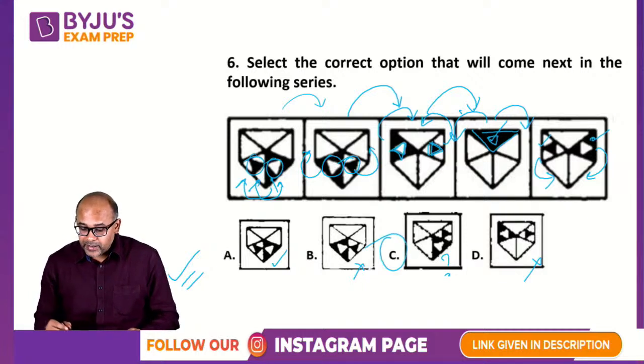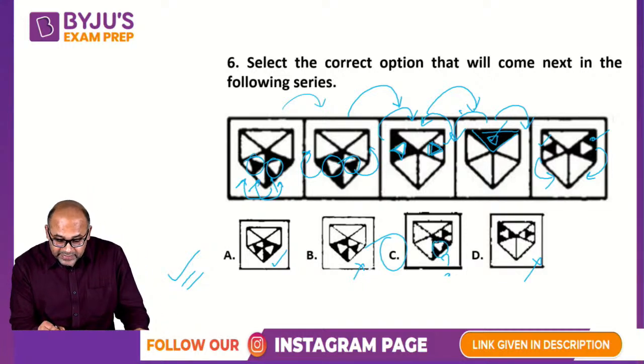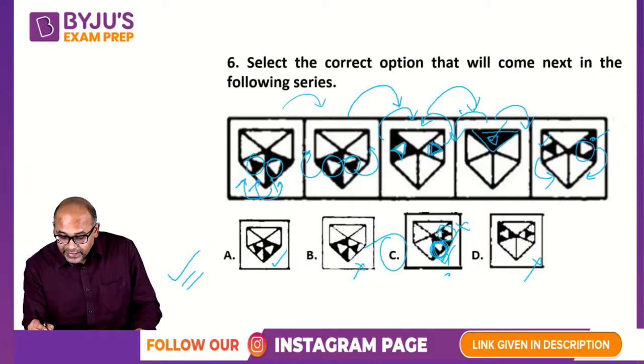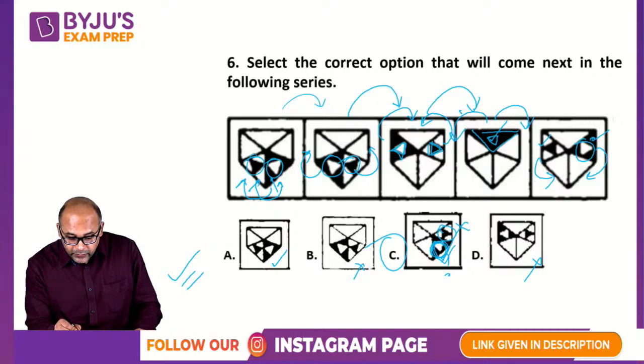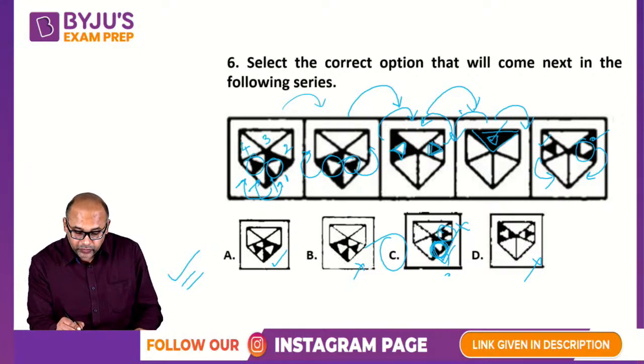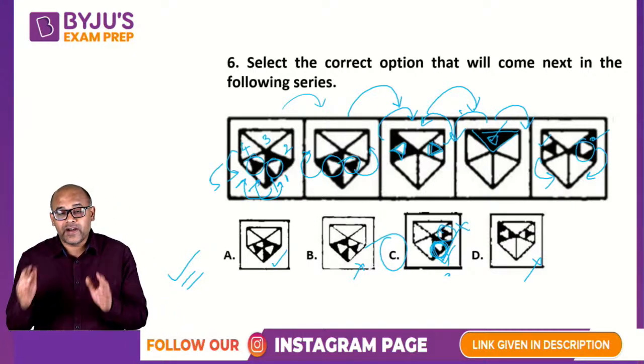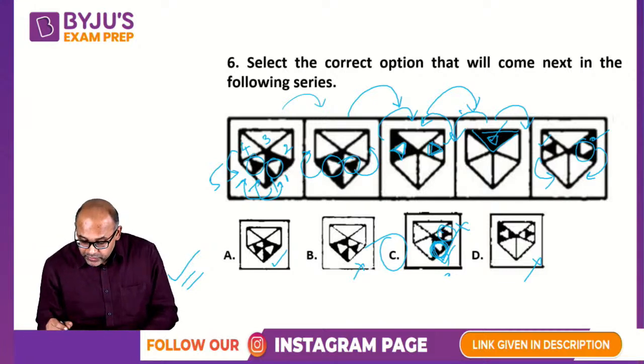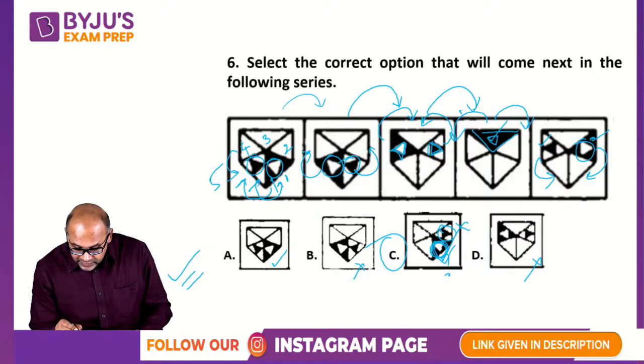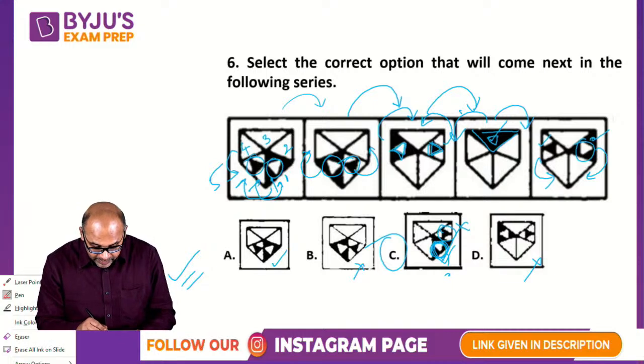Abhi C mein problem kya hai? C mein this part is correct. This part here is correct. But this is wrong. Because this white triangle, if you notice, is going from position 1 to position 2, position 2 to position 3, position 3 to 4, then 4 से 5 position पे आना चाहिए. So the white triangle should be in the position 5. So the rather not white, where is it? Yeah, not white, sorry, my bad, black triangle.